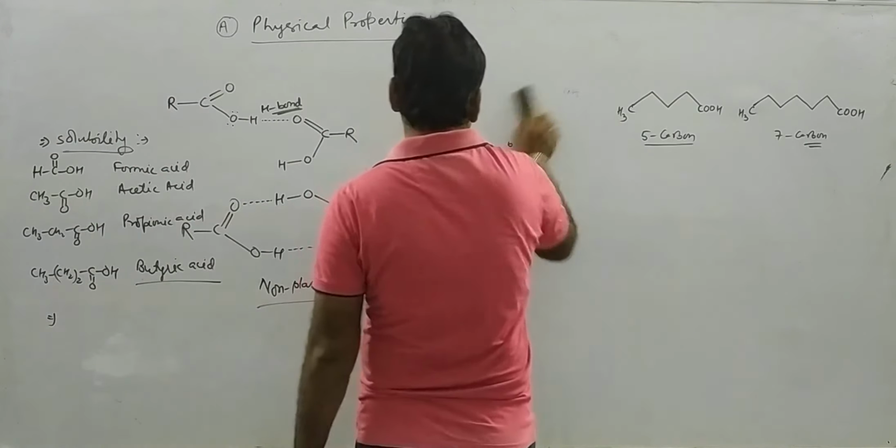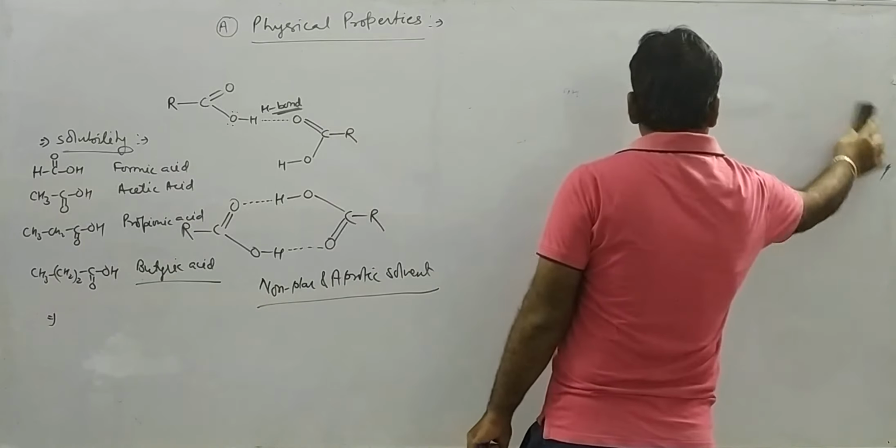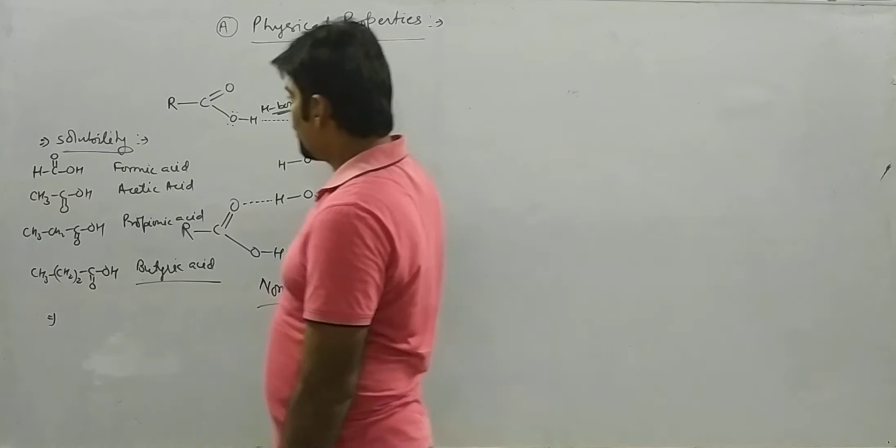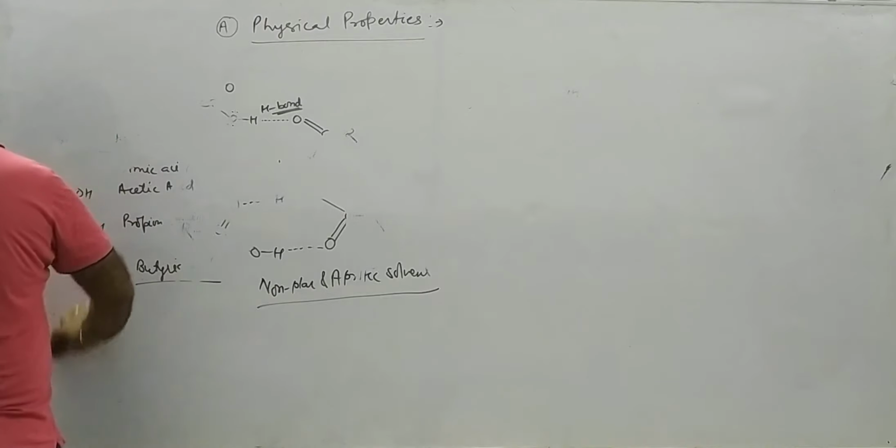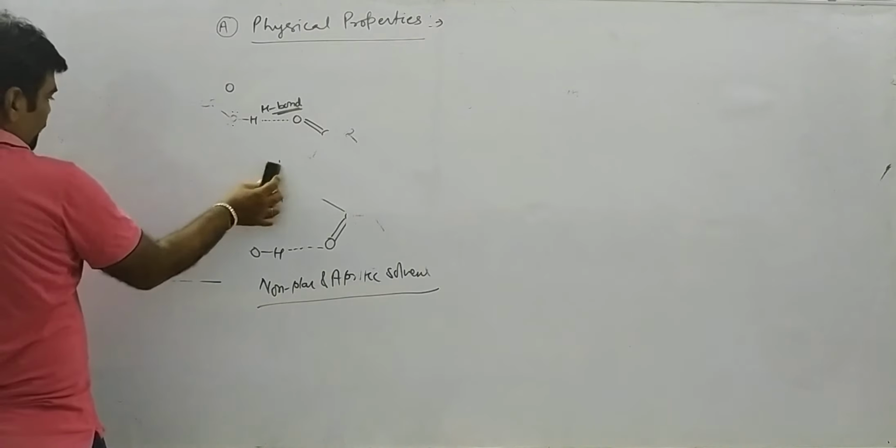So this is about their solubility and their physical properties. So physical properties of carboxylic acid is over.